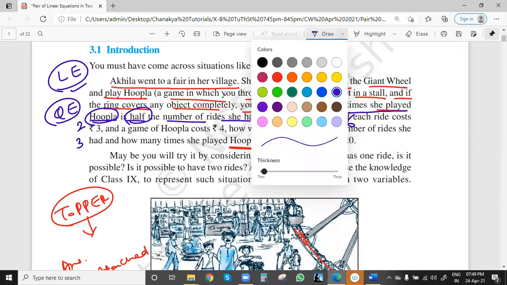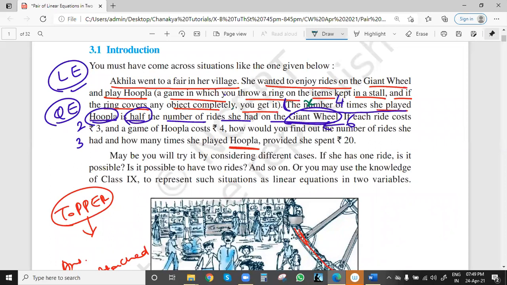In a similar fashion, if you take the number of rides on the giant wheel as x, then this will be x by 2, because the Hoopla game is half of the number of rides she had on the giant wheel. We don't know exactly how many times she rode the giant wheel, so we take x and x by 2. Let y be the number of times she played Hoopla, and the number of rides on the giant wheel be x. So we have the relation y equal to x by 2. This is one important relation.